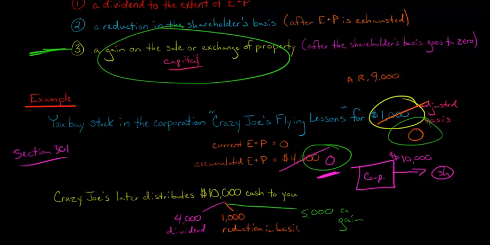This isn't inventory or some kind of ordinary asset for you. It's just a capital asset, so this would be a capital gain. So you're receiving $10,000 from Crazy Joe's Flying Lessons. Crazy Joe's E&P is now at zero. You have a dividend of $4,000. Your basis in the stock has been reduced by $1,000, so it is now zero. And in addition, you have a $5,000 capital gain.